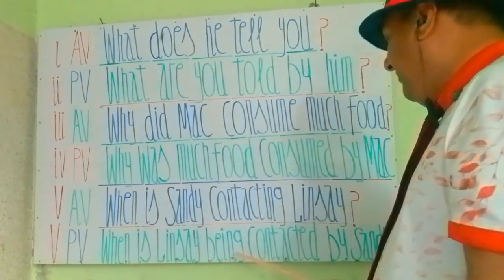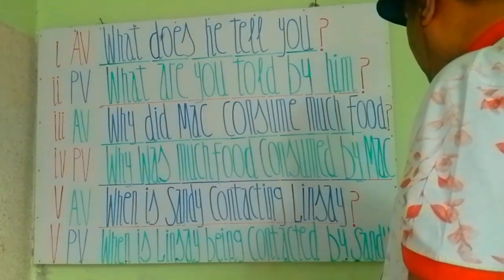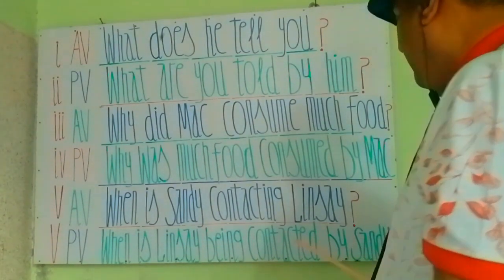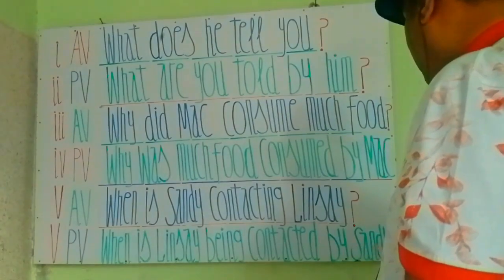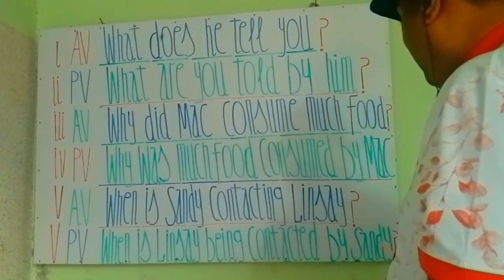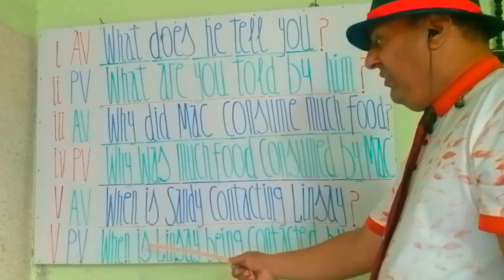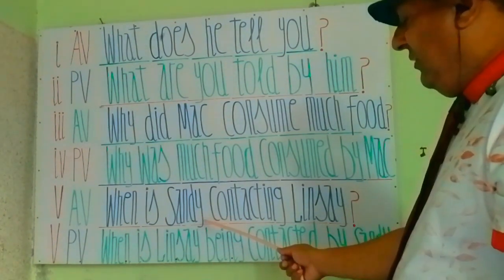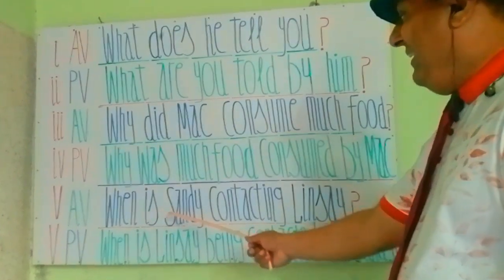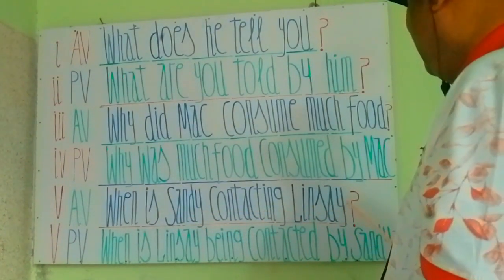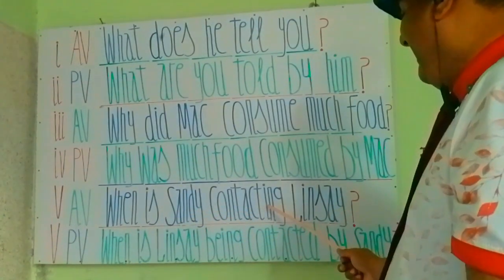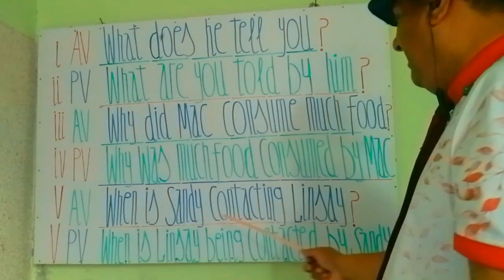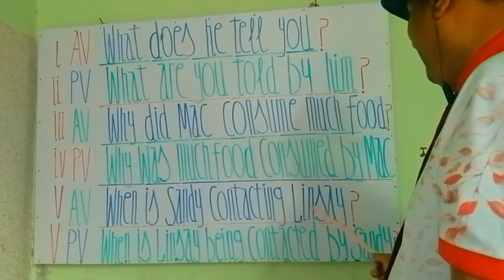When is Lindsay being contacted by Sandy? Lindsay का राब्ता कब Sandy से होने जा रहा है? Interrogative sign. A beautiful formation in the passive voice of the present continuous tense, and the principal statement is when is Sandy contacting Lindsay?